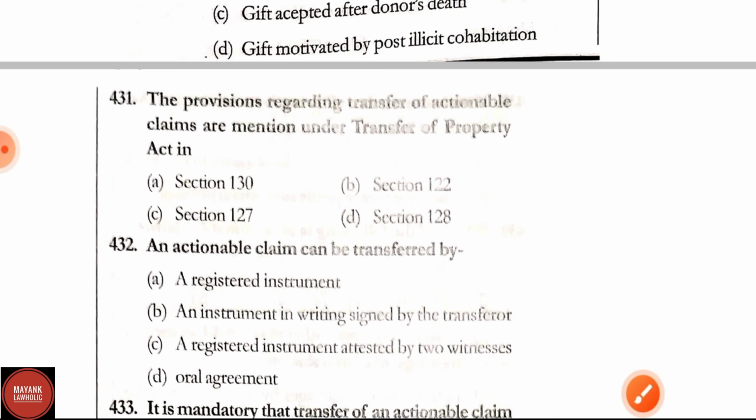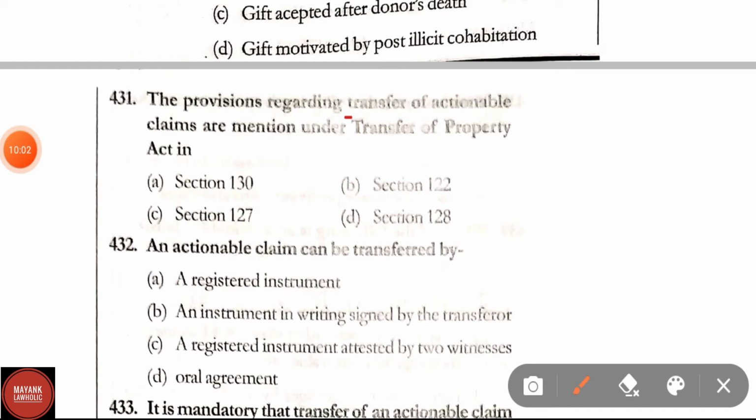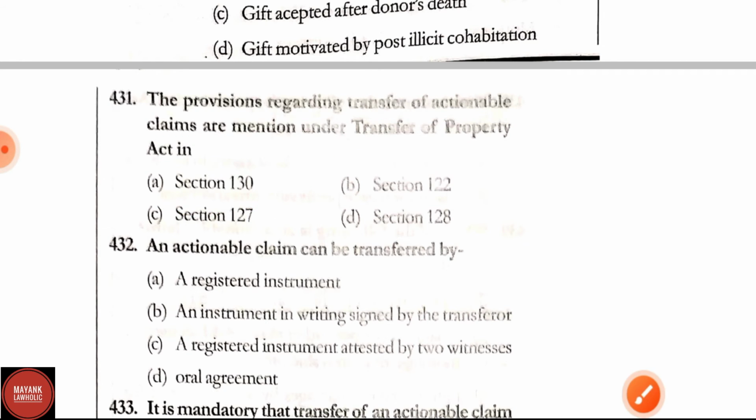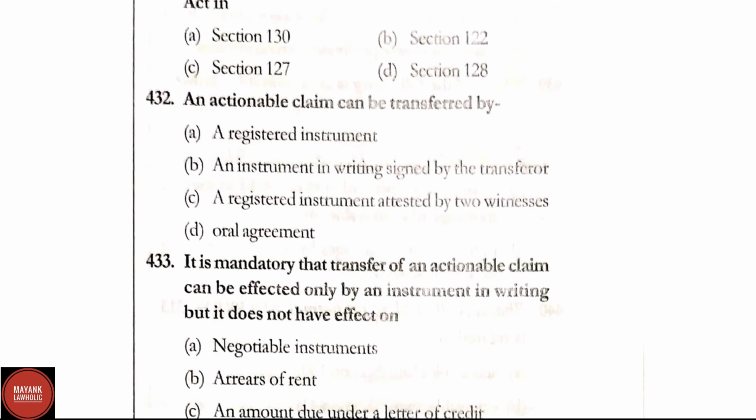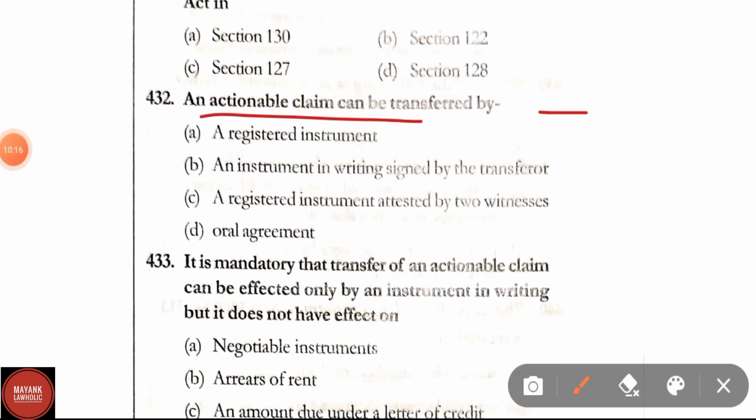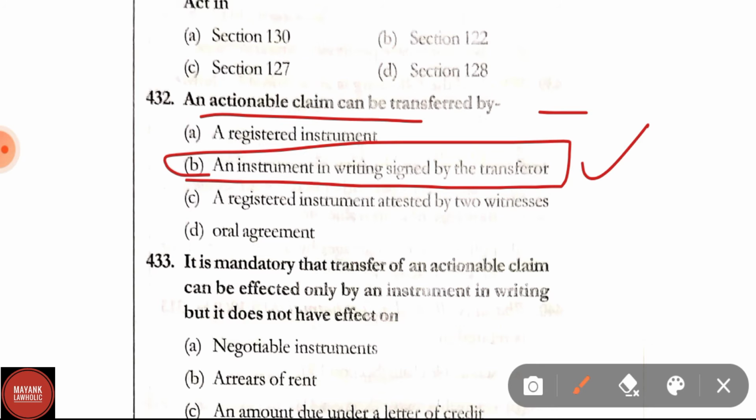Question number 431. The provisions regarding the transfer of actionable claims are mentioned under the Transfer of Property Act in section 130, section 122, section 127, section 128. Correct answer is option A, that is section 130. Question number 432. An actionable claim can be transferred by a registered instrument, an instrument in writing signed by the transferor, a registered instrument attested by two witnesses, oral agreement. Correct answer is option B, that is an instrument in writing signed by the transferor.